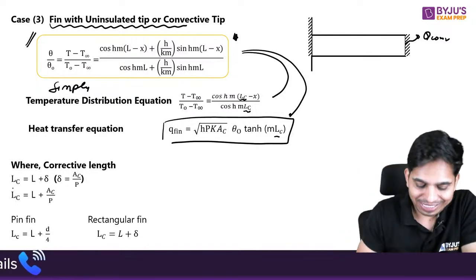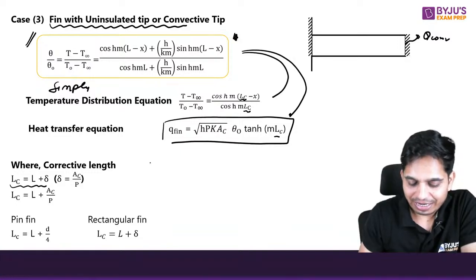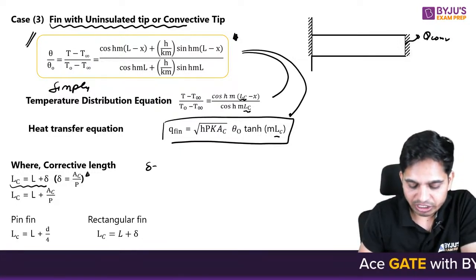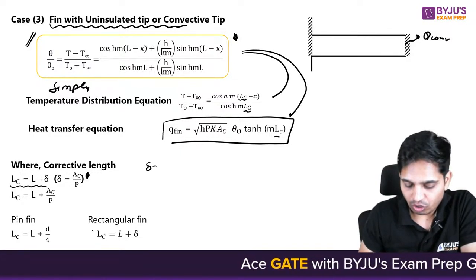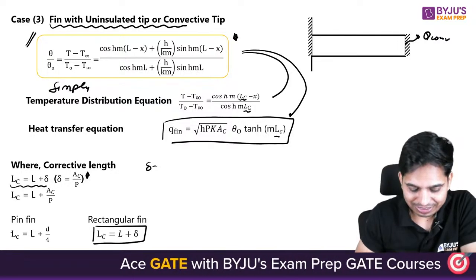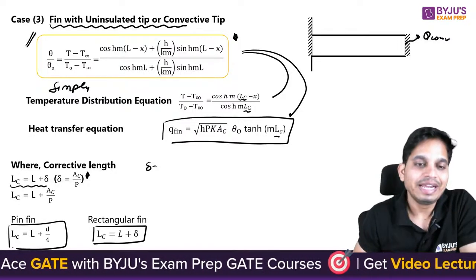Now what is corrective length? It is LC equals L plus delta, and delta is cross sectional area by perimeter. So either rectangular fin you can write like this, and pin fin you can write it.